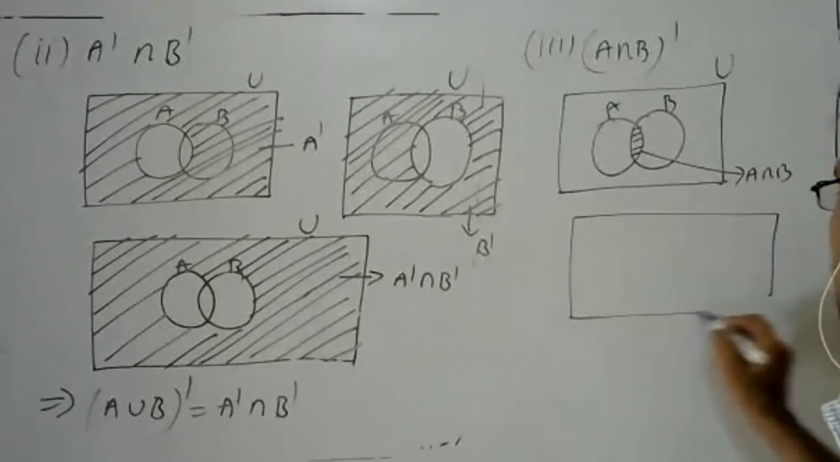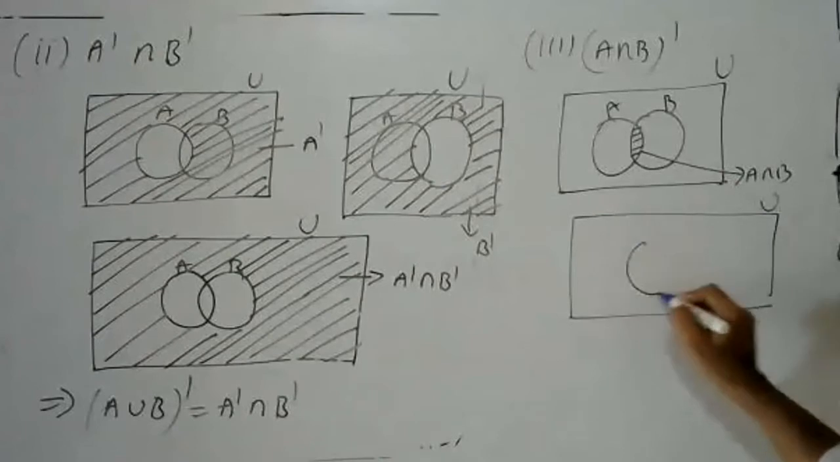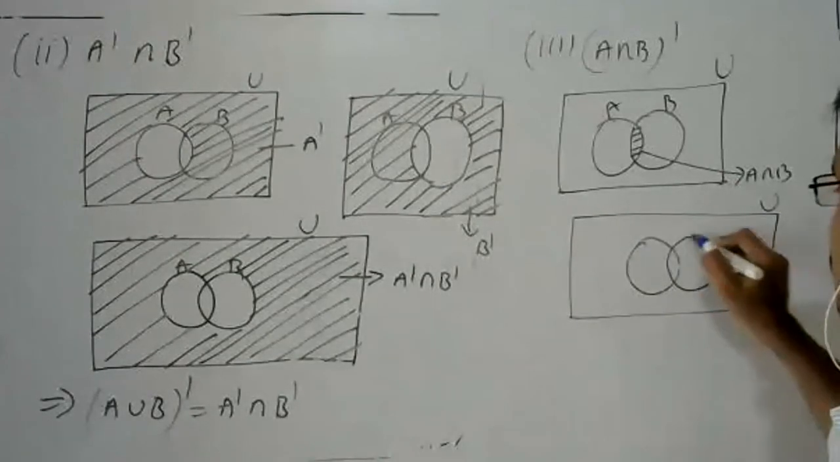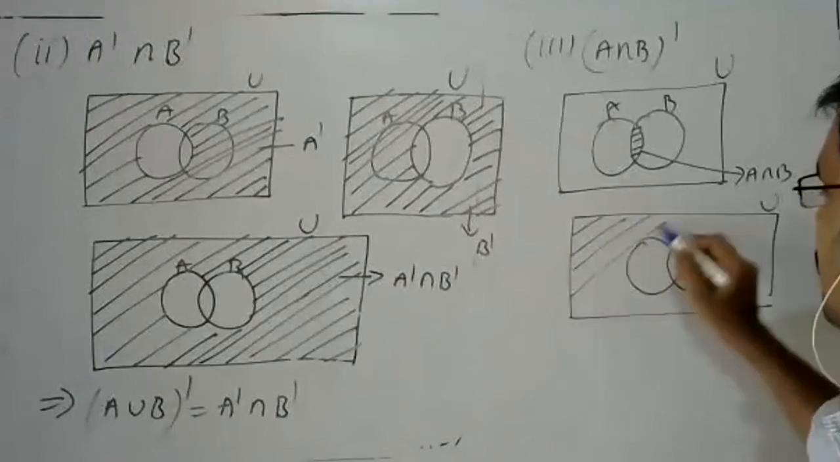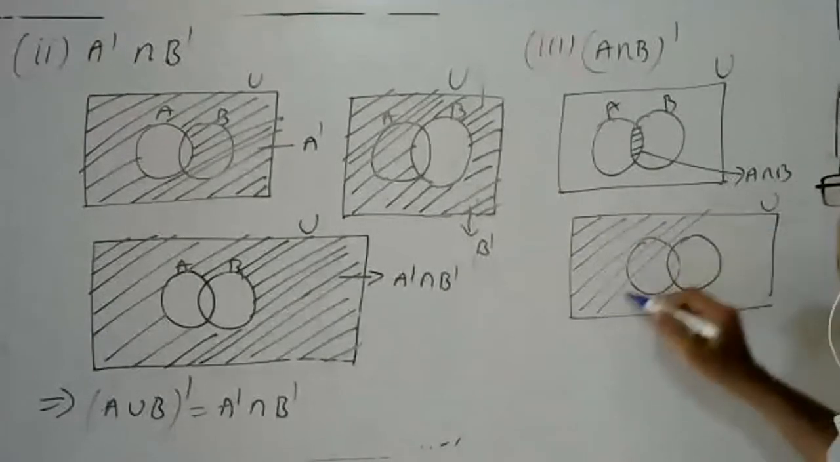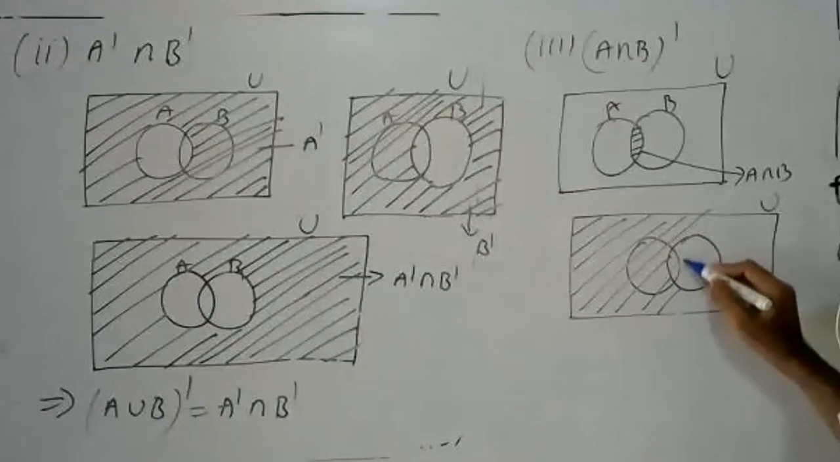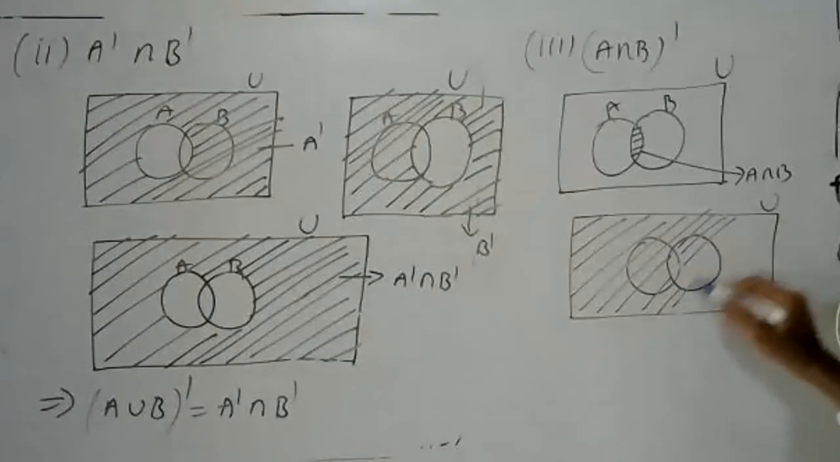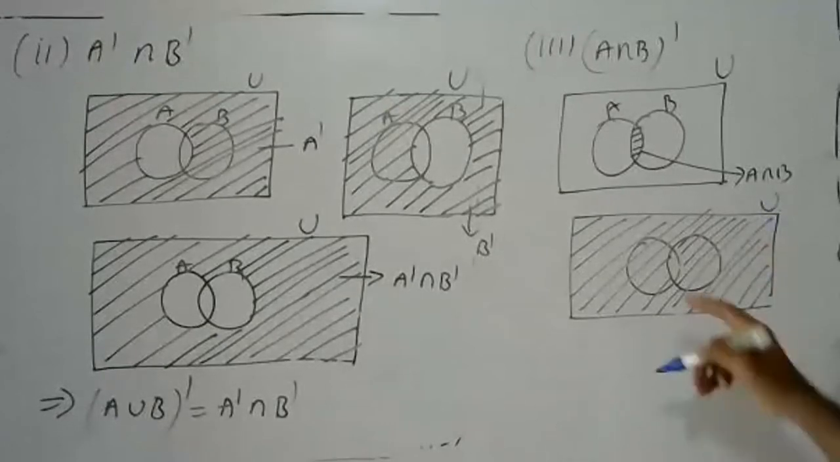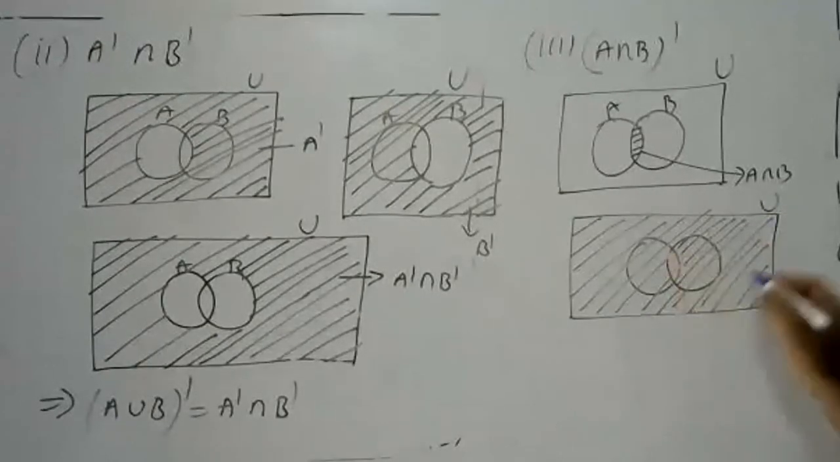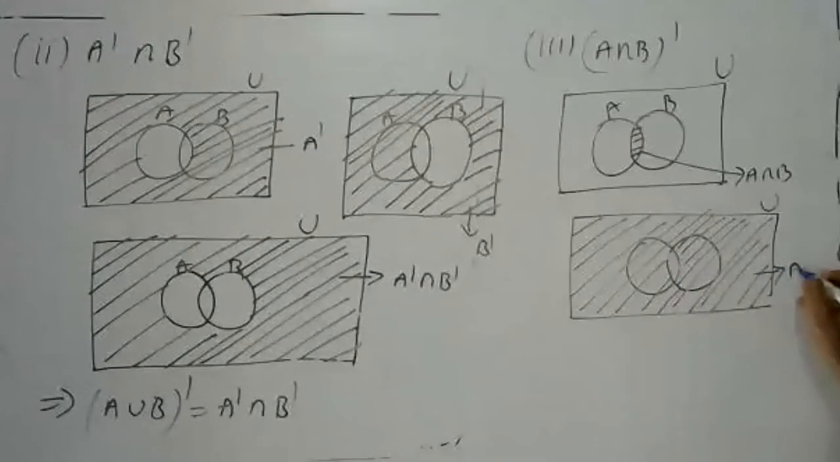A intersection B, the whole complement, means everything other than this A intersection B. This is your A intersection B. Other than this A intersection B is my A intersection B whole complement. You take all the elements in U other than this A intersection B. So this is my A intersection B, the whole complement.